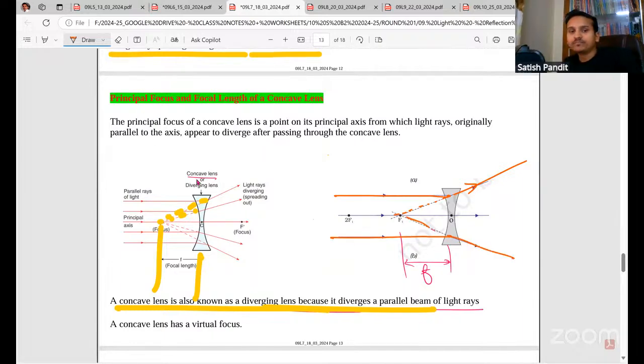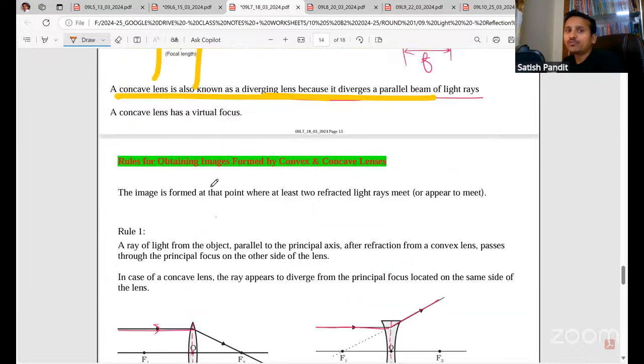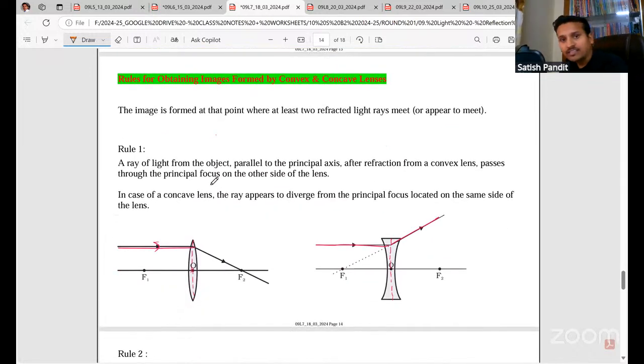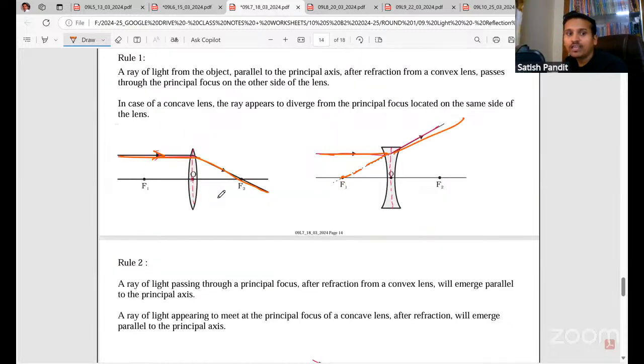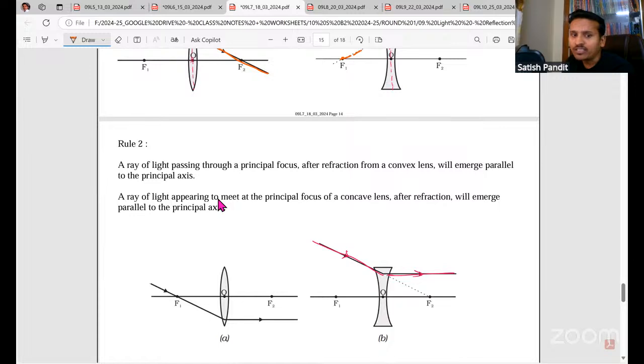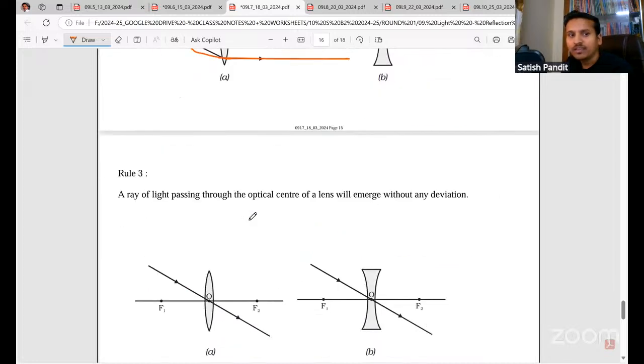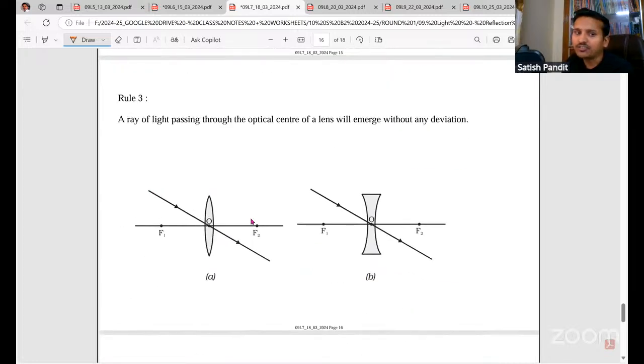Please remember. Now we have some rules, just like mirrors. In lenses also, we have some rules for drawing the ray diagrams. First rule: when a ray of light is parallel to the principal axis, after refraction it will pass through the focus. In the case of a concave lens, it will appear to diverge from the focus. See, it is appearing to diverge from the focus, right? Rule 2: when a ray is passing through the focus, it is going to become parallel. And here we are directing towards the focus, so it is going to become parallel.